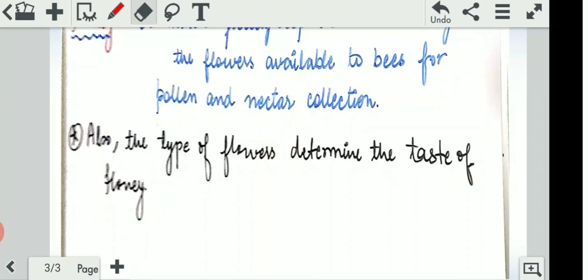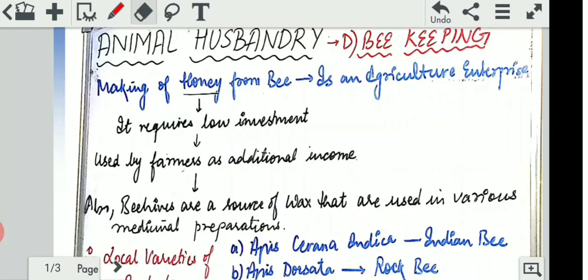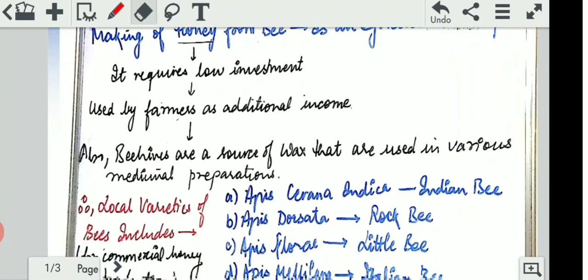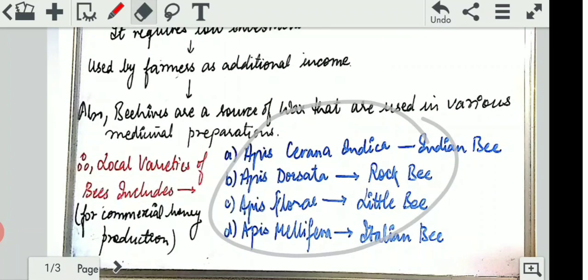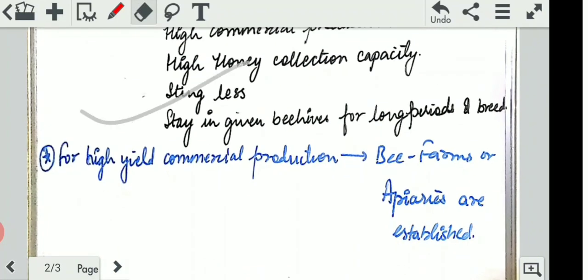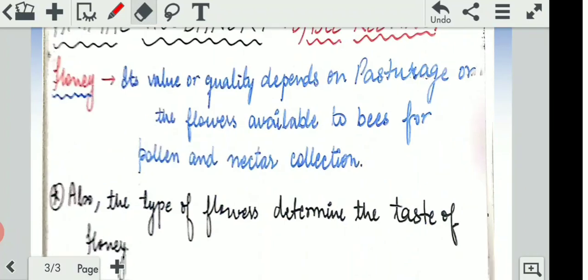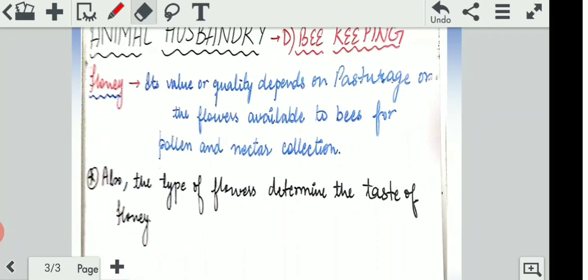So this is all about beekeeping. It was a very simple and easy topic. You do not have to study much in beekeeping. You just have to study these names, which are very important. They can come in your examination. You should know which bee is important to us, and also where the bees are kept, right? That is all for this chapter.